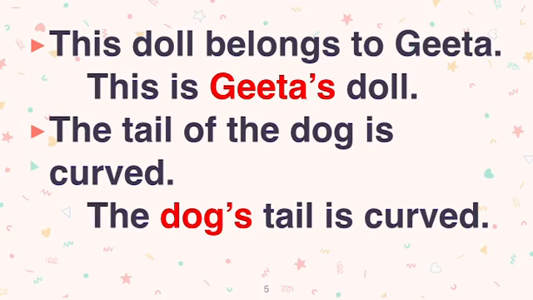Okay. The second sentence is: the tail of the dog is curved. So how can we convert this sentence? The dog's tail is curved. किसकी tail curve है? Dog's. Okay. So this is how it works.